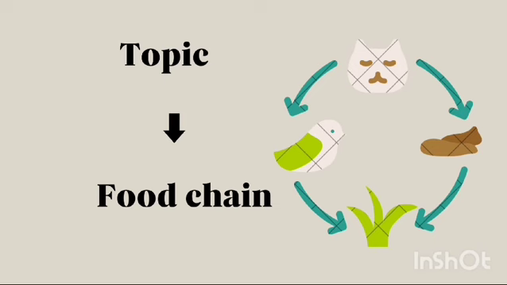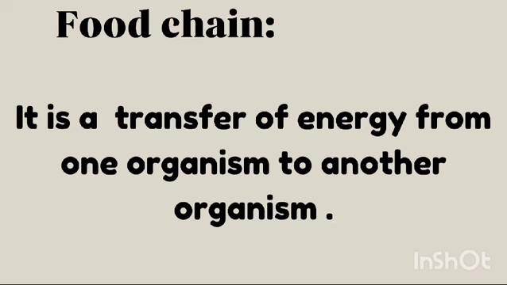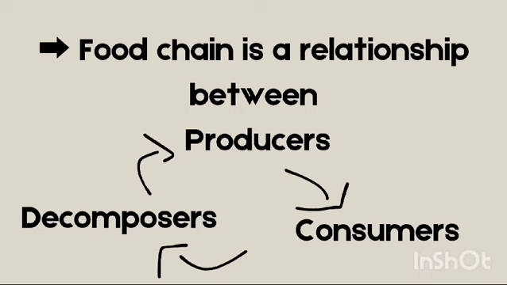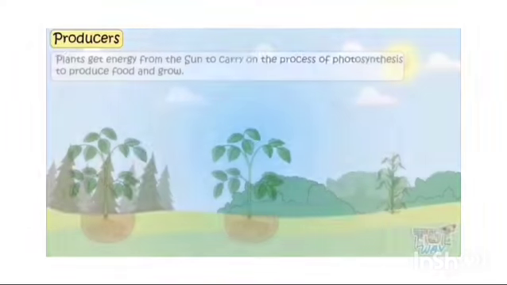Today our topic is food chain. Let's see what is food chain. Food chain is the transfer of energy from one organism to another organism. Food chain is the relationship between producers, consumers and decomposers. Let's know how this relationship works.